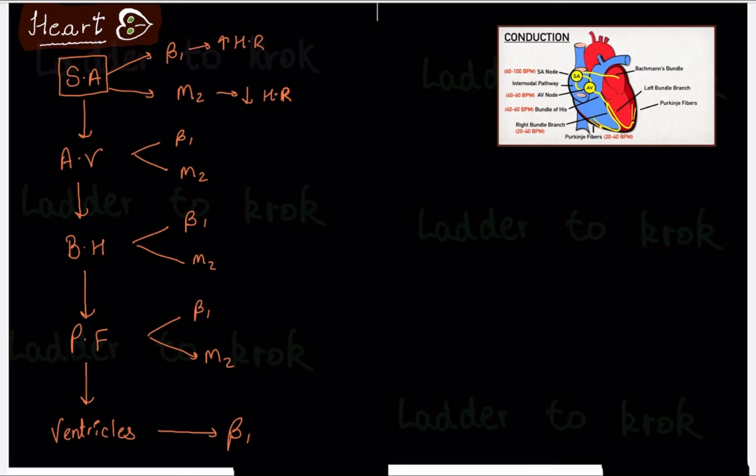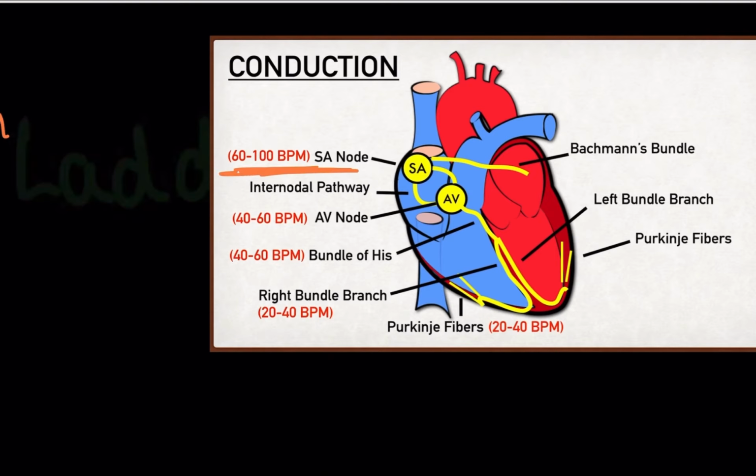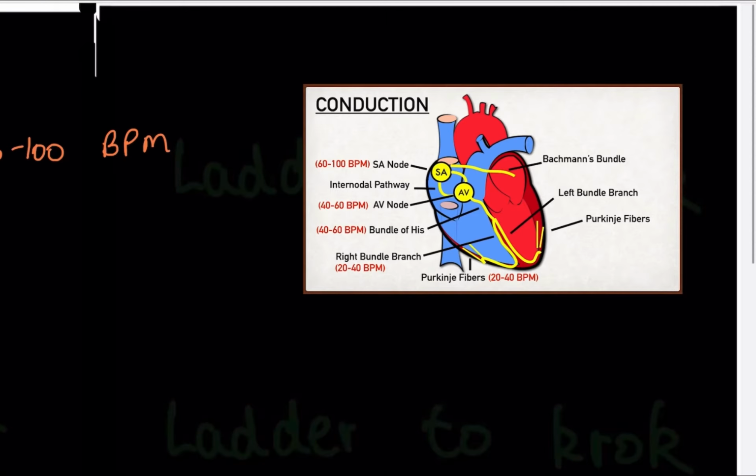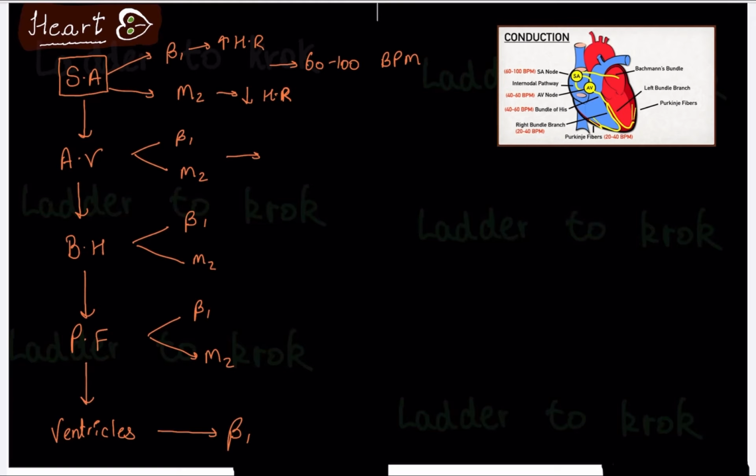Do you know how many beats per minute each of these produces in this conduction system? The SA node will produce approximately 60 to 100 beats per minute, as you can also see in this diagram. AV node is 40 to 60. Bundle of His is approximately the same, 40 to 60. Then Purkinje fibers are 20 to 40. So these are the beats per minute produced by these.